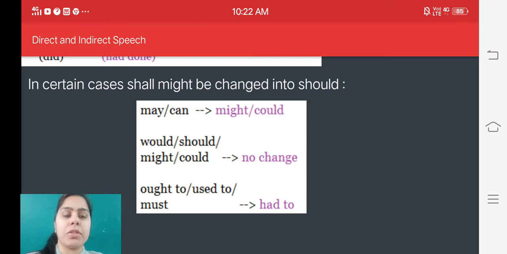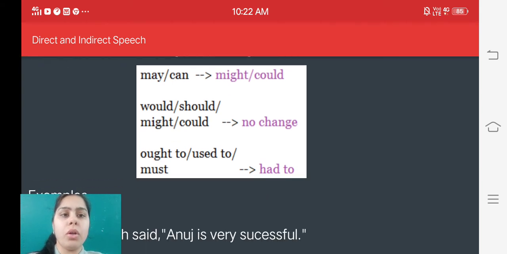May will be changed into might, and can will be changed into could. Would, should, might, could: if we get these helping verbs in the direct speech, there will be no change in the indirect speech. Ought to, used to, and must are changed into had to when we change direct speech into indirect speech.